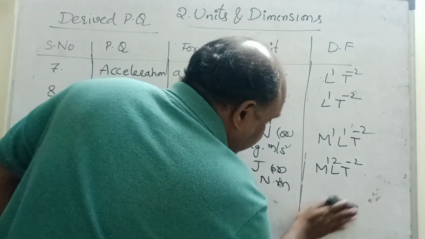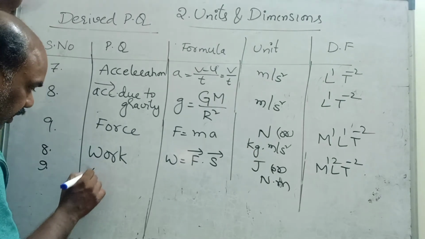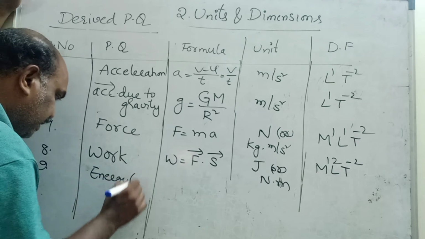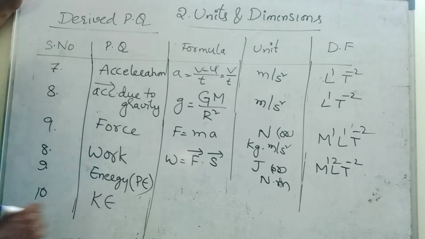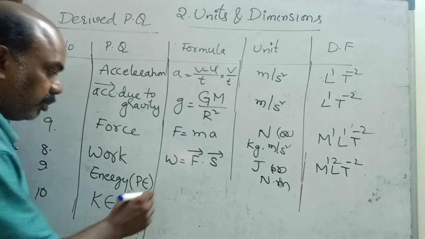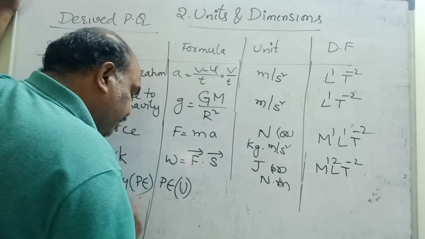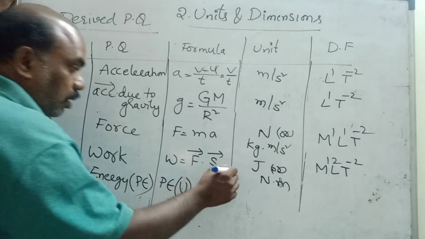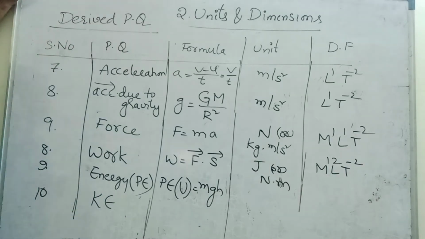Same dimensional formula is there for energy also, children. Remember, ninth, energy. Energies are so many types. Energy, you can take potential energy or kinetic energy, whatever it is. Both I will do at a time. Potential energy, what is the formula for potential energy? Potential energy is denoted by PE, or most of the times in intermediate it is denoted by U. Potential energy formula is mgh, mass into gravity into height.